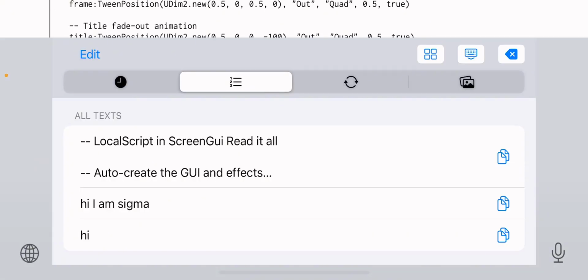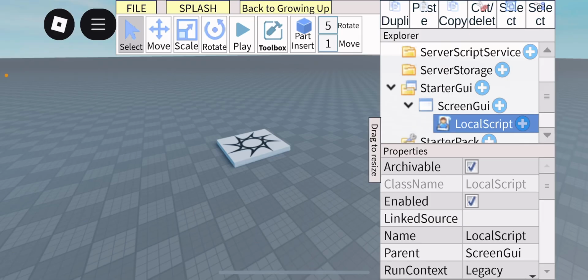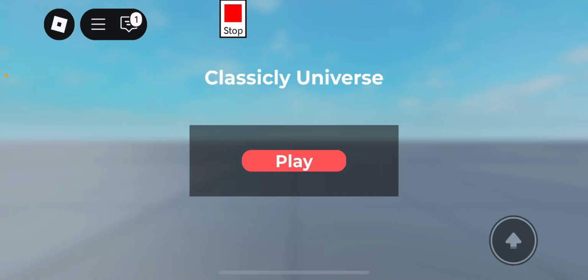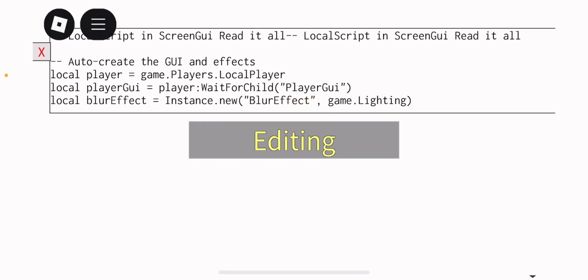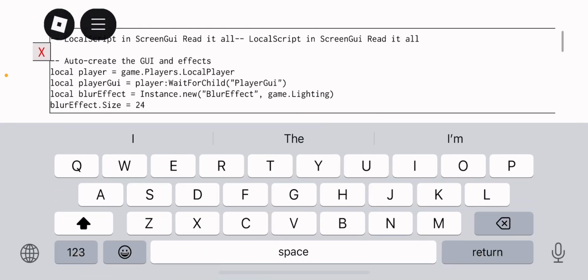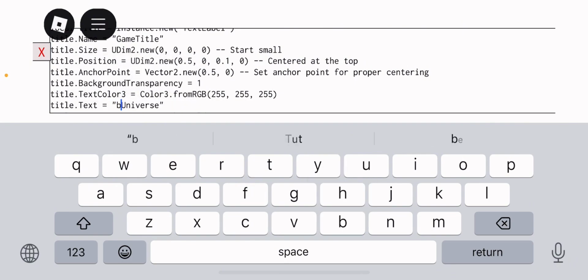Wait. Paste this thing. Okay. When it finishes loading, get out of it and then play. And then wait a little bit and you can do this. Also, to change it, go to line 27. Go to line 27 and find this title text thing.